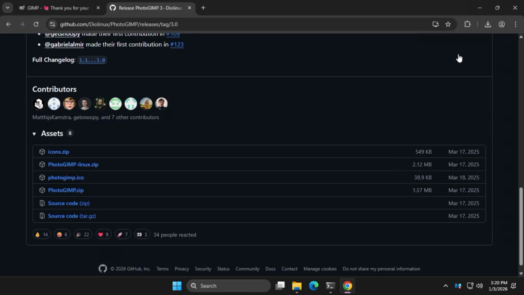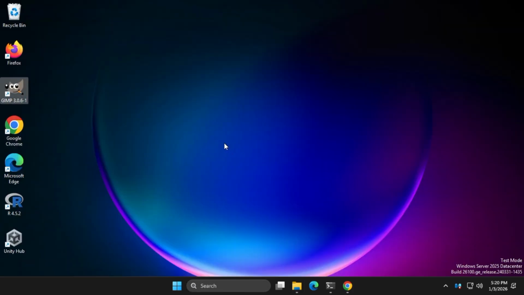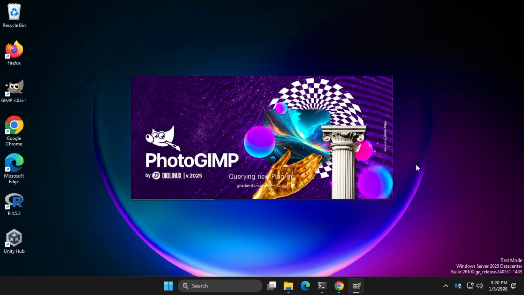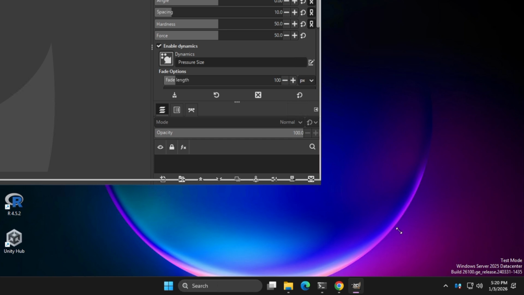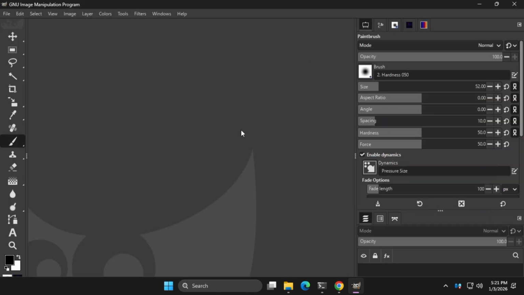Now let's open GIMP and see the magic. As you can see, we've successfully transformed GIMP into PhotoGIMP.